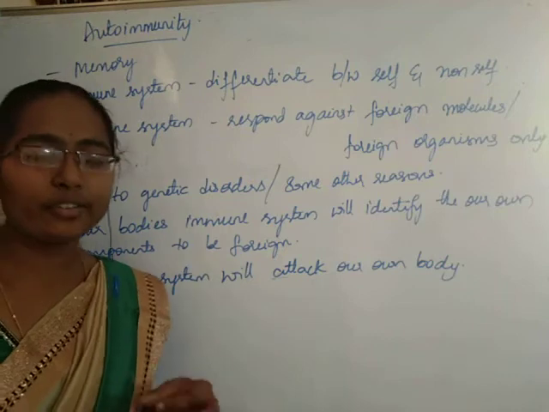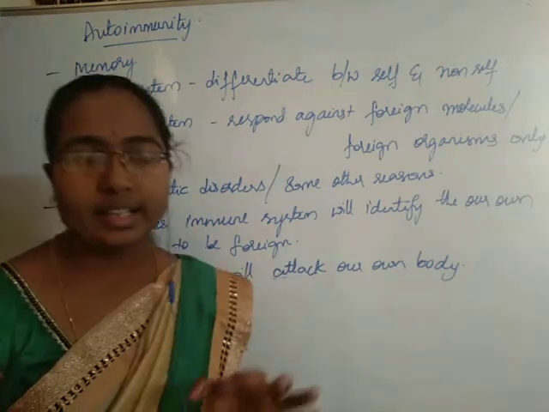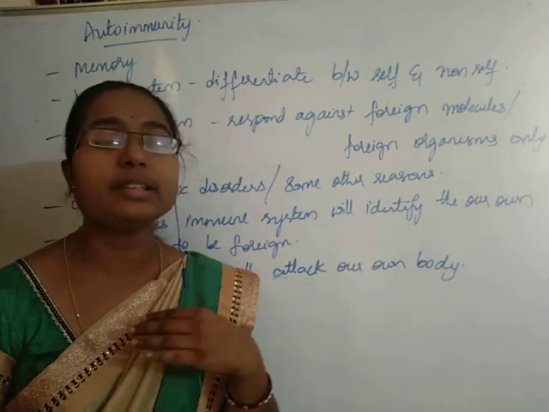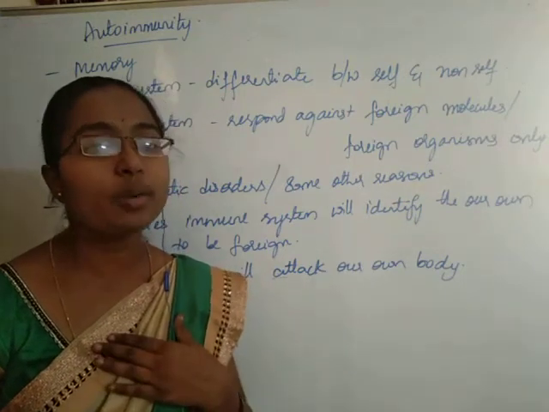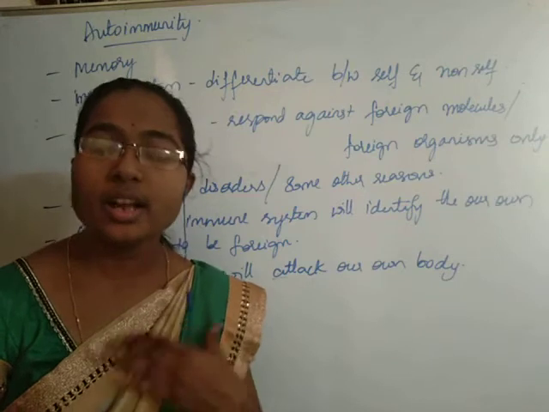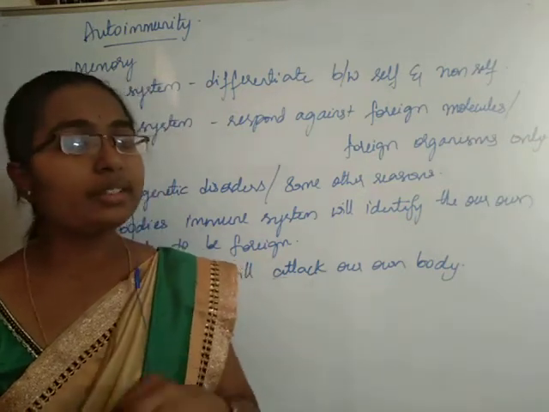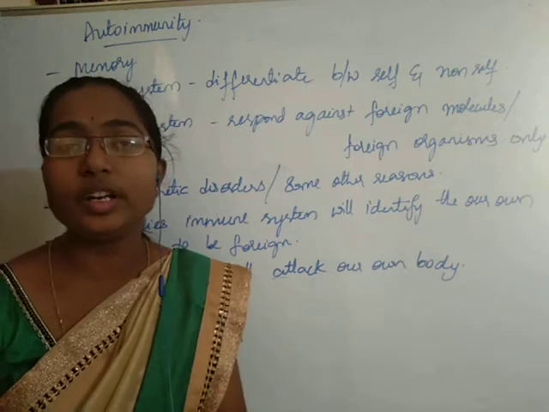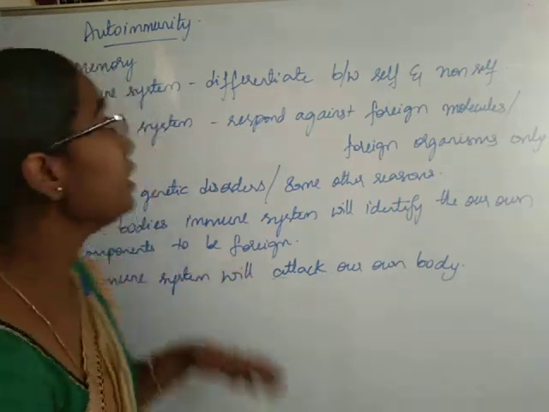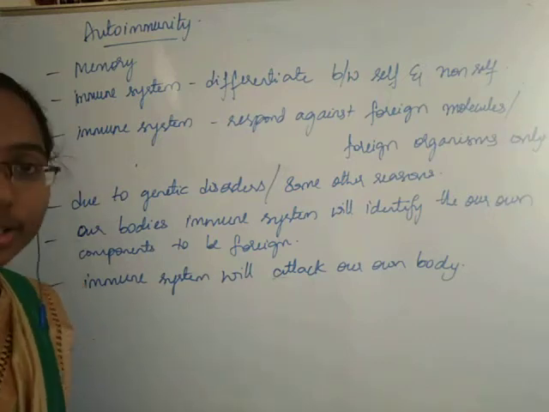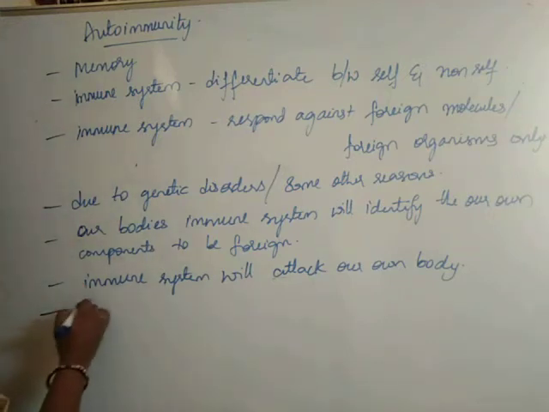Okay, we can define it simply as such a condition where our own immune system is identifying some of our body's components to be foreign and starts to attack them. Here our body's immune system is attacking our own body. This kind of immunity is called autoimmunity. It will result in some disorders also, students. It will result in some disorders like